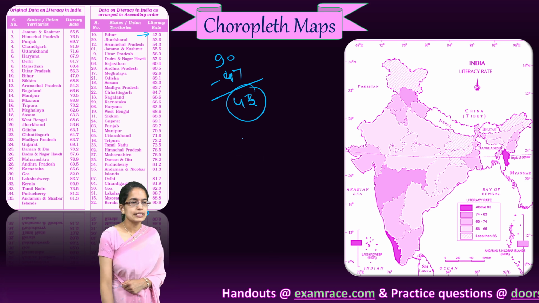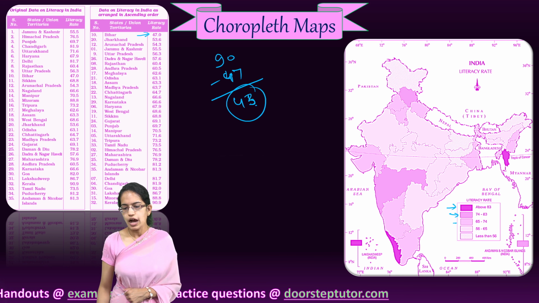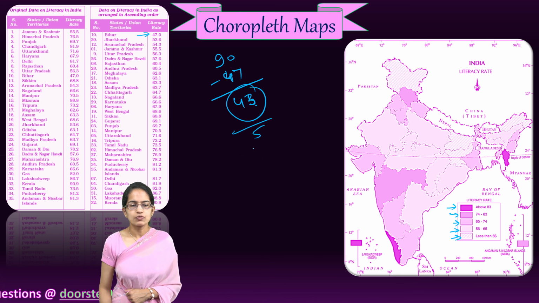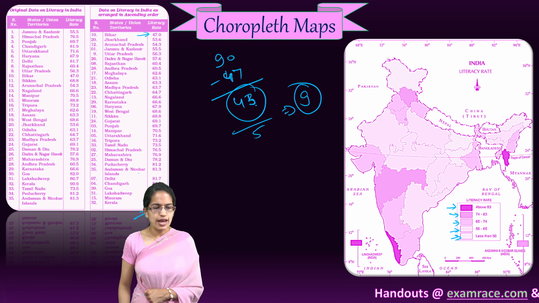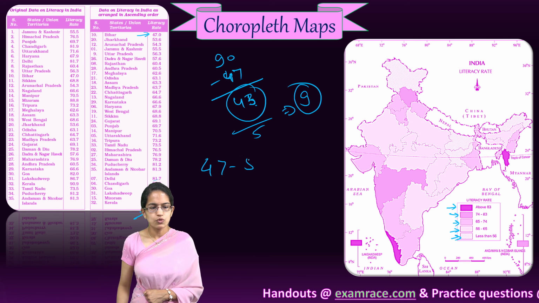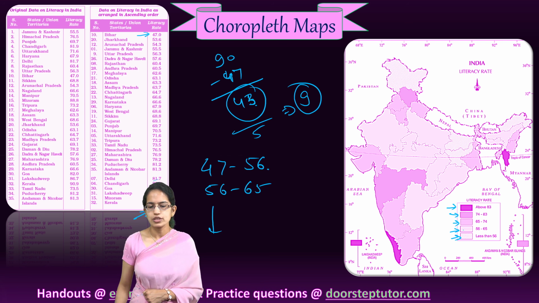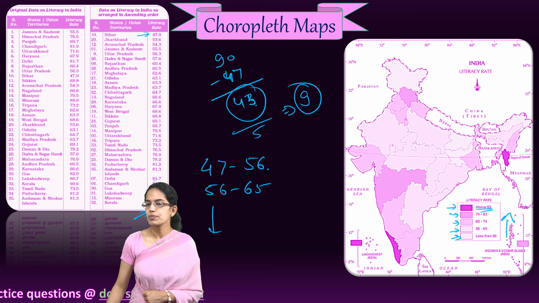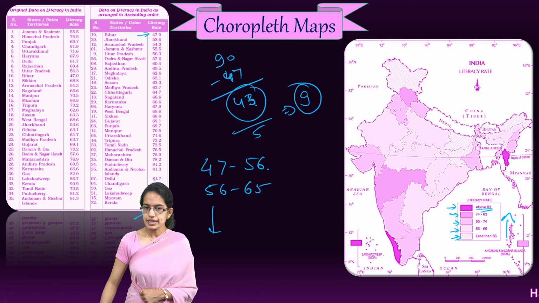Now I divide this 43 into categories. How many categories do I want to explain it into? I want to explain it into 5 different categories. So I divide this value by 5. I take a rough value that each group would be in a set of 9. So my first group would range from 47 to 56. The next would be 56 to 65 and so on and so forth, as you can see in the values here. And above 83 would be a common group. I leave it open. Above 83 it could go up to more than 90.